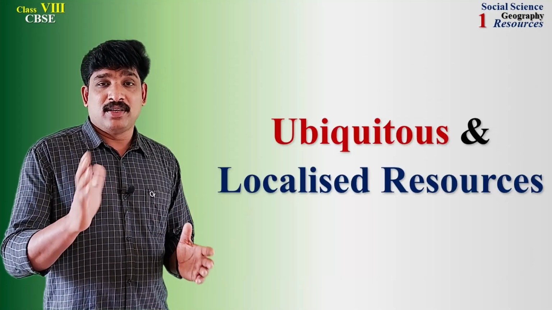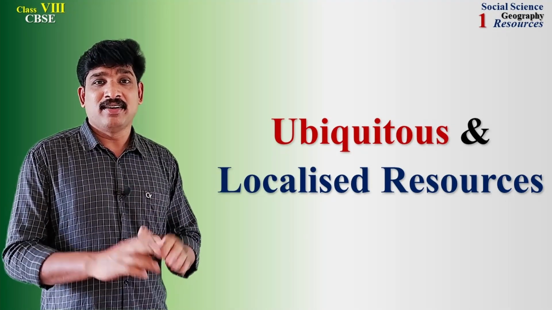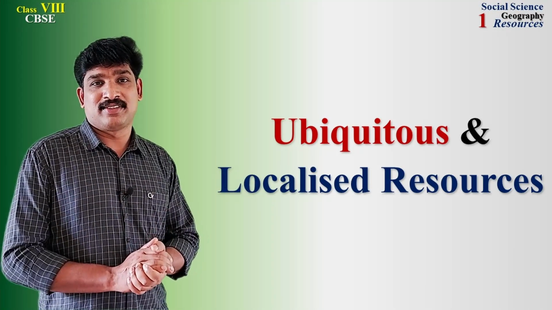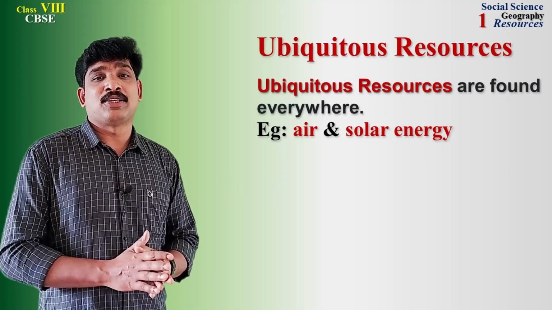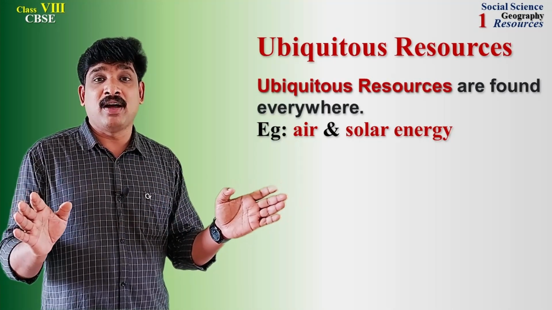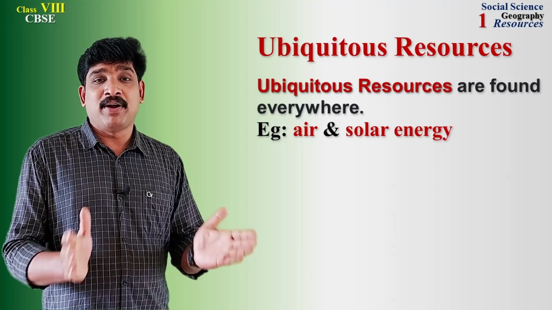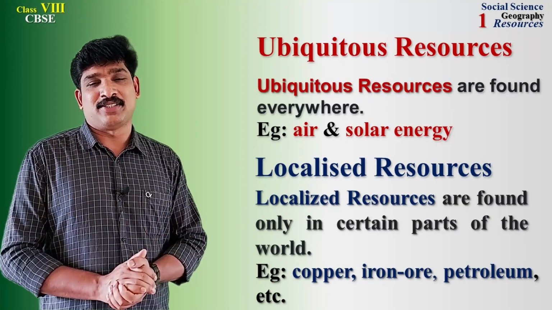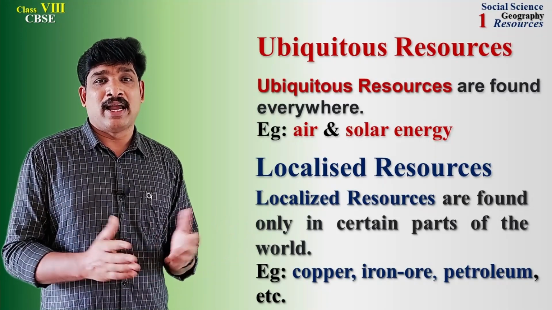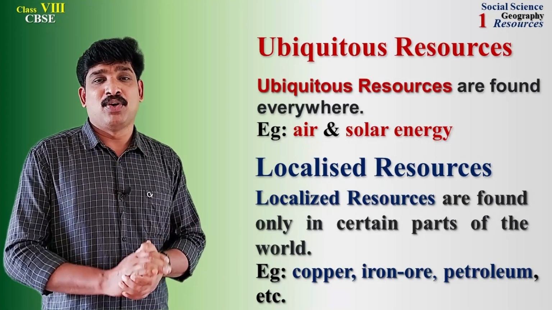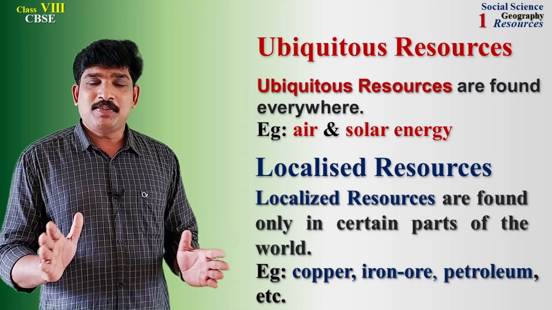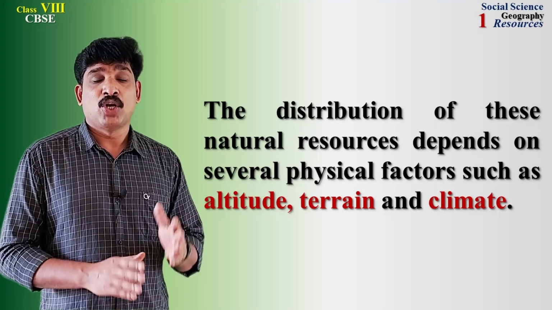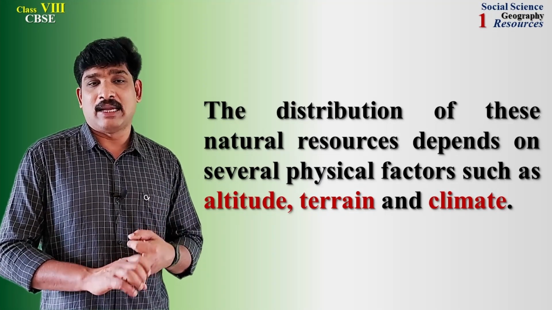Natural resources are further divided into two based on their distribution: ubiquitous and localized resources. Resources like air and solar energy that are found everywhere are ubiquitous. But resources that are found in certain places are known as localized resources. Copper, iron ore and petroleum are good examples of localized resources. The distribution of these natural resources depends on several physical factors such as altitude, terrain and climate.